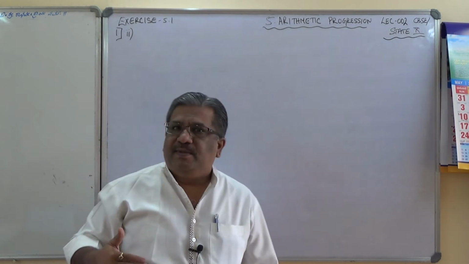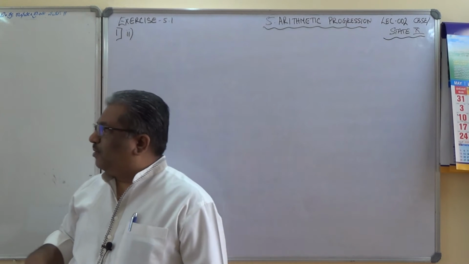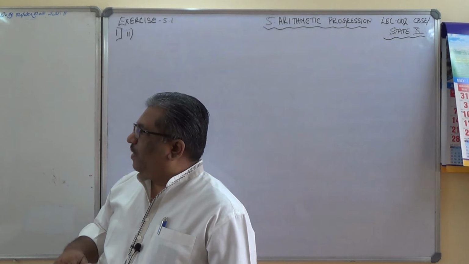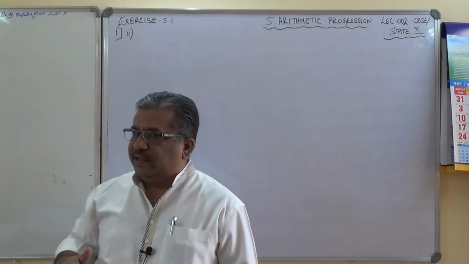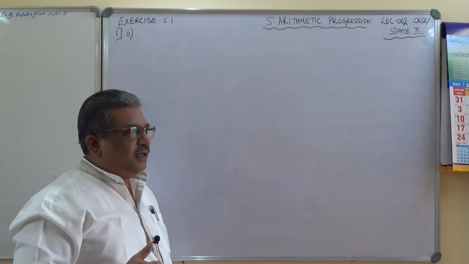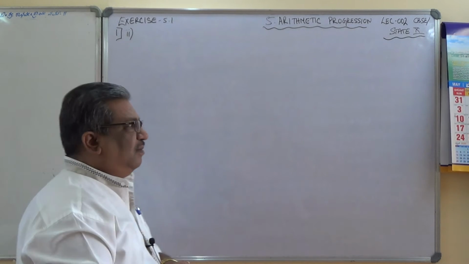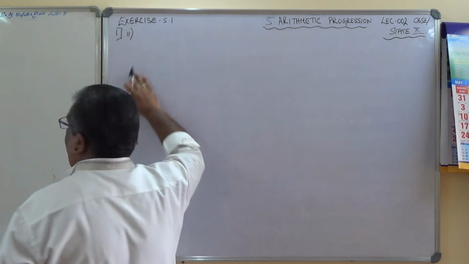This second problem is important. The amount of air present in the cylinder when a vacuum pump removes 1/4 of the air remaining in the cylinder at a time. Please read the question carefully and mark it. This is a bit important problem. So let us see here.